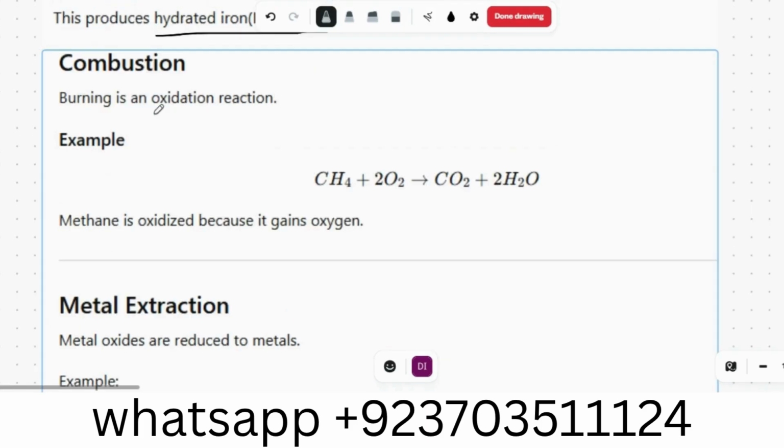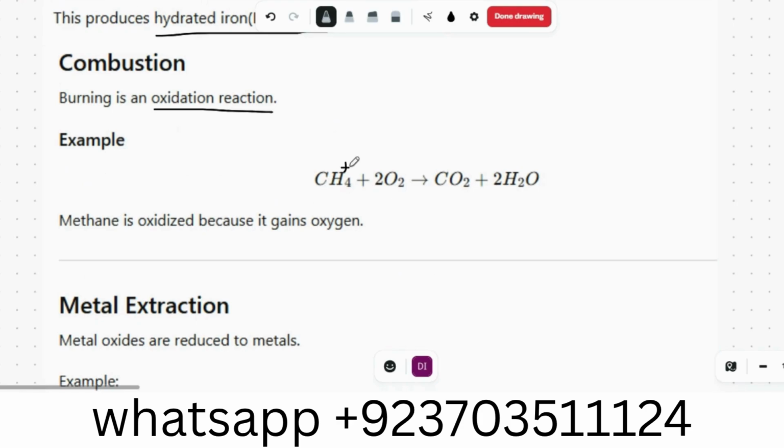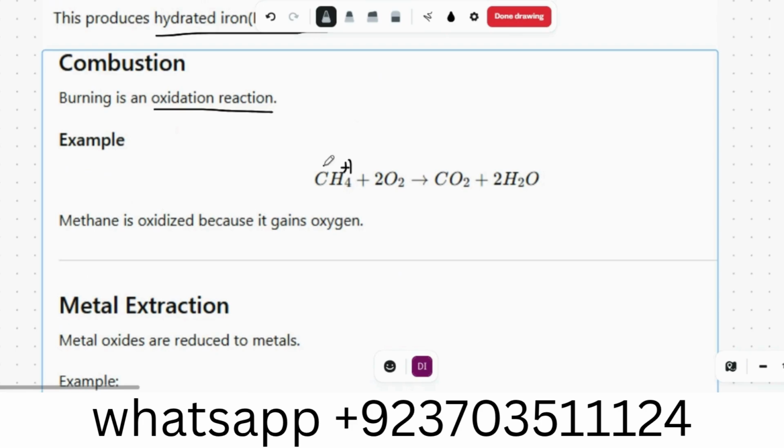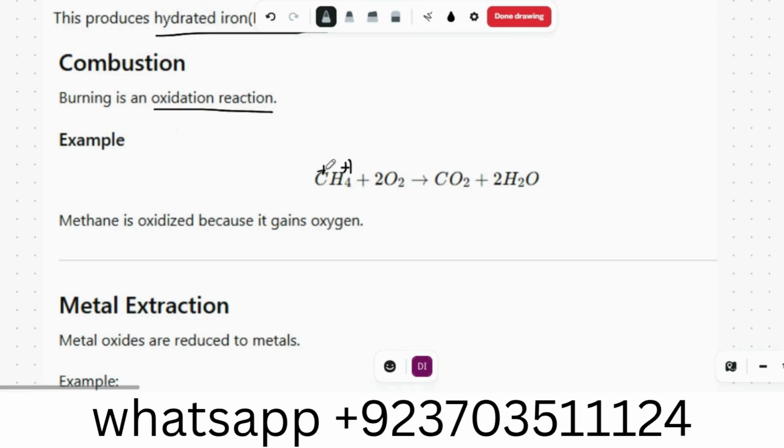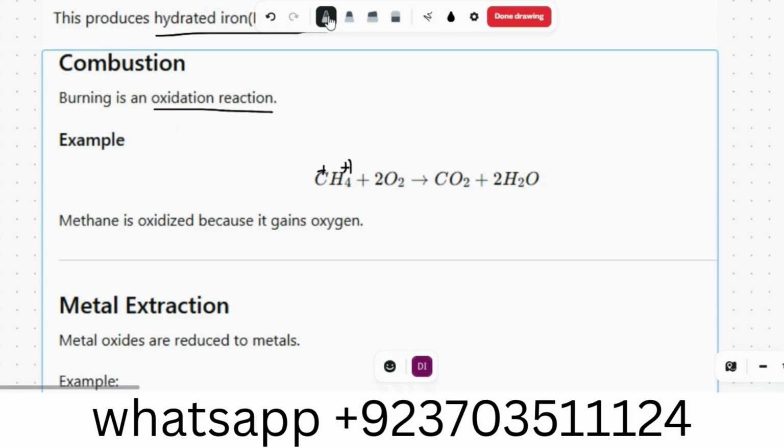Combustion. Combustion is also an oxidation reaction. So here that is CH4 plus 2O2. In CH4, hydrogen has plus 1 charge, whereas carbon has minus 4 charge. Oxygen has zero charge.